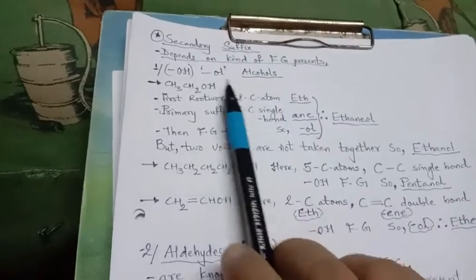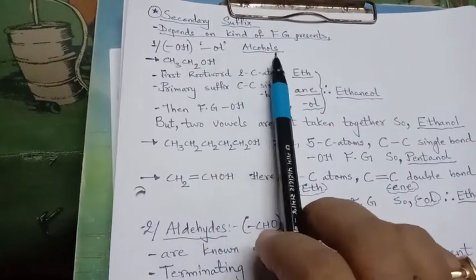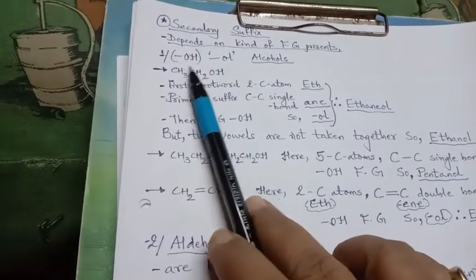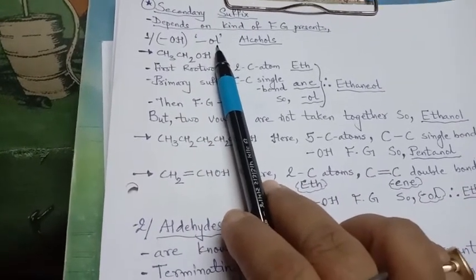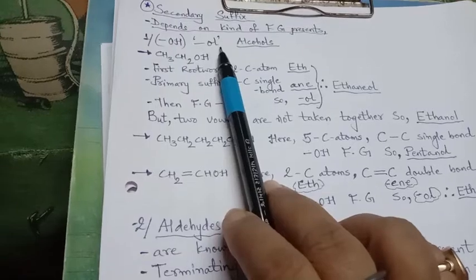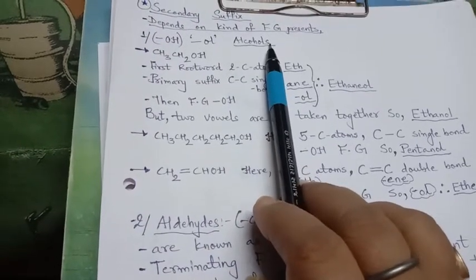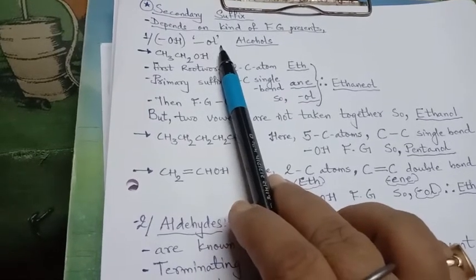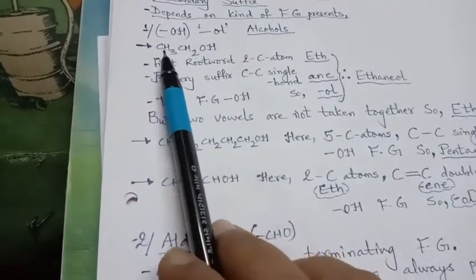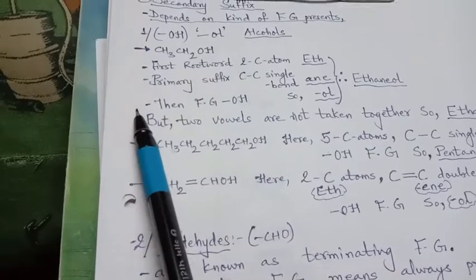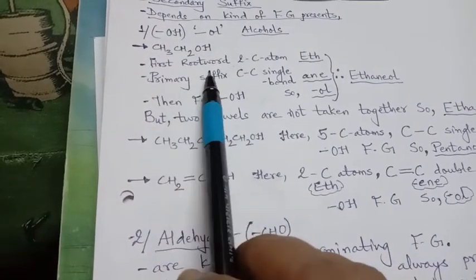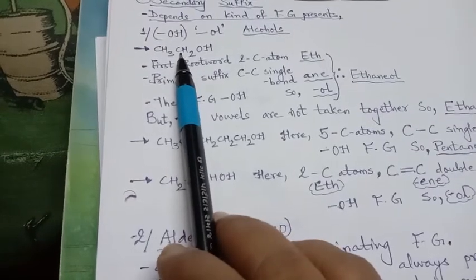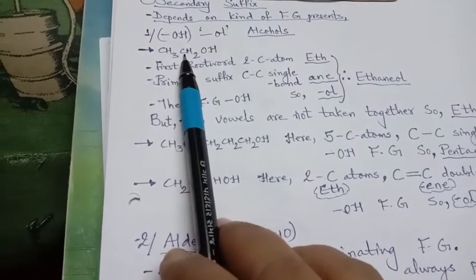So our first functional group, suppose it is alcohol, that is the OH group, is represented by the ending OL. For alcohol we will not take the whole spelling, only the last two letters, OL. Let us see an example: CH3CH2OH. Here, first the root word, that means the number of carbon atoms, 1, 2. So it will be eth, right?